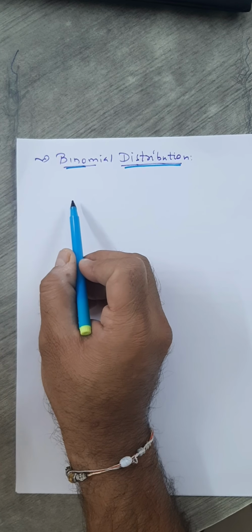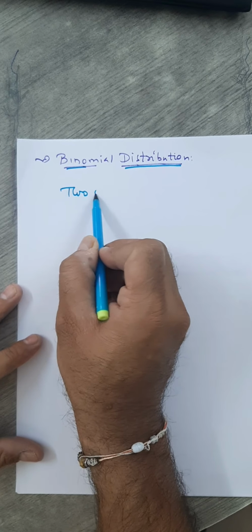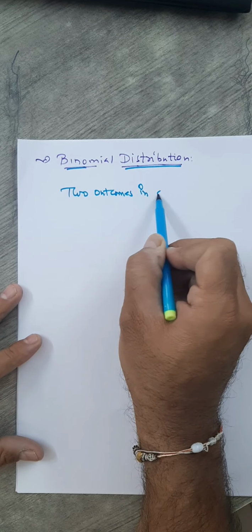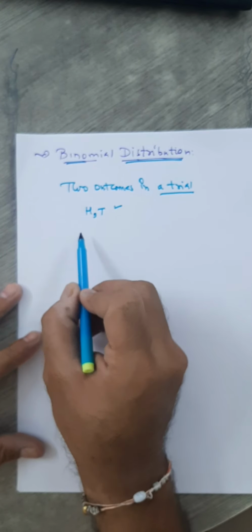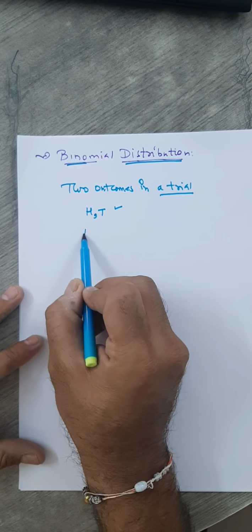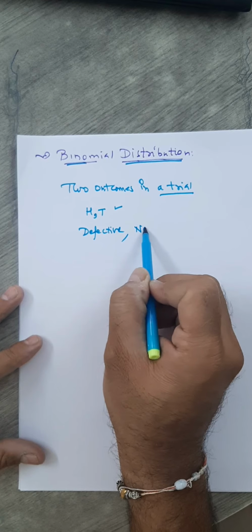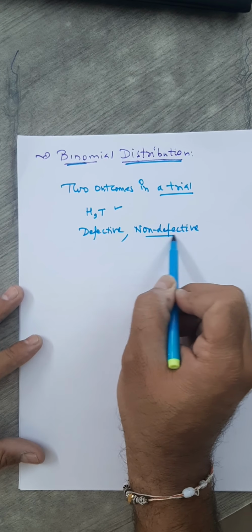Now you see, when there are only 2 possible outcomes in any single trial, only 2 outcomes in a trial, that is in a single experiment, like head and tail when a coin is tossed once. If you select some unit, you may have defective and non-defective, so 2 outcomes.